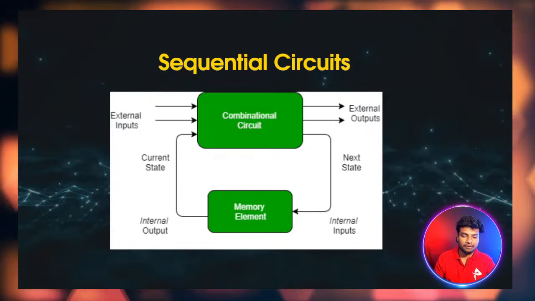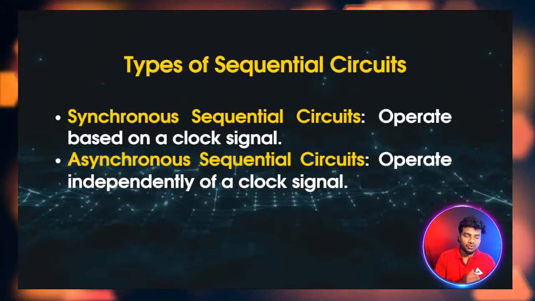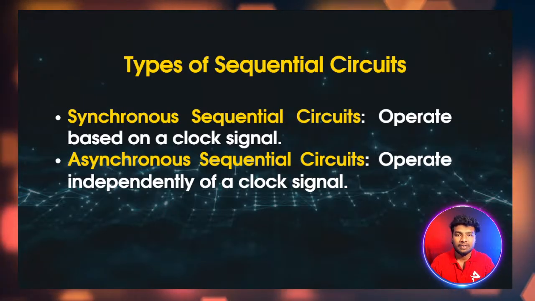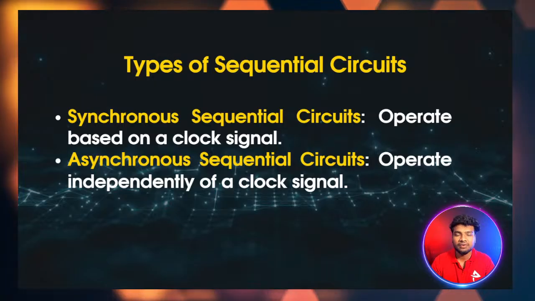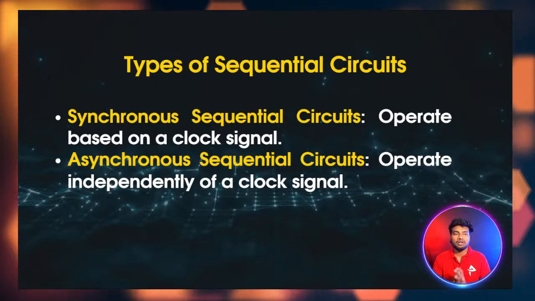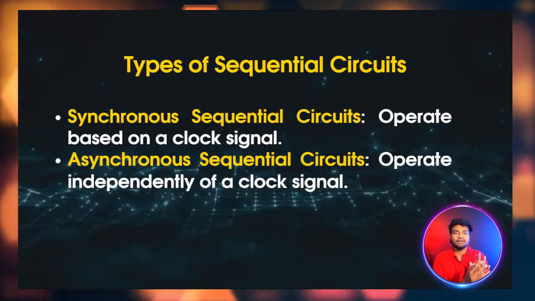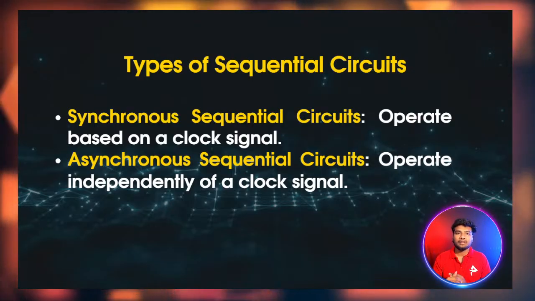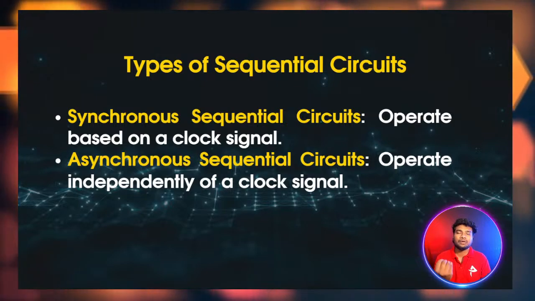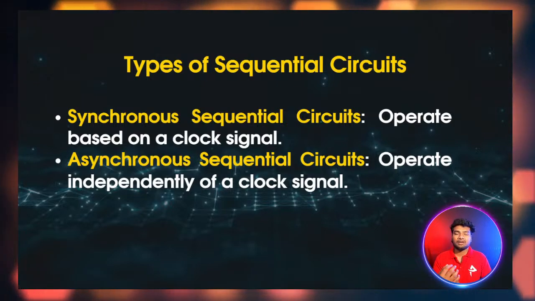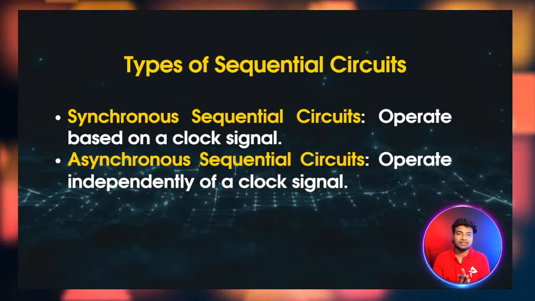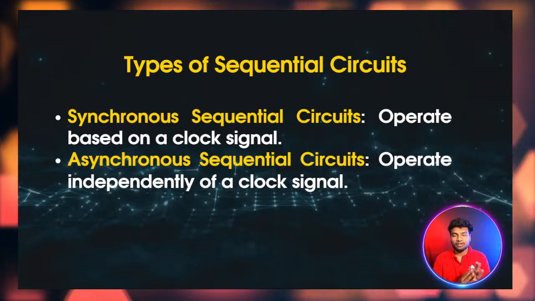And then we'll move into types. In combinational logic, we don't need any synchronous or asynchronous distinction. Why? Because it's like a continuous assignment. Whatever is given to that particular gate, it will perform and then give the output. So there is no need to determine synchronous or asynchronous kinds of things. Why? Because it is independent of the clock. Combinational logic is independent of the clock, so it will work without a clock.